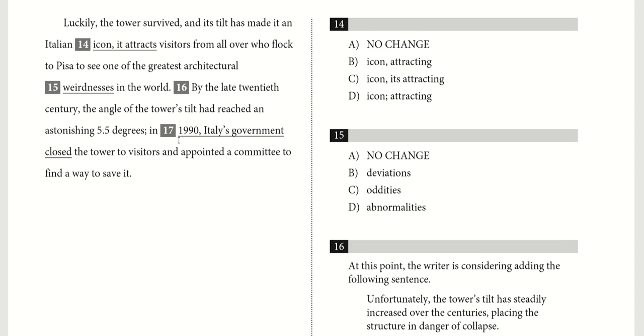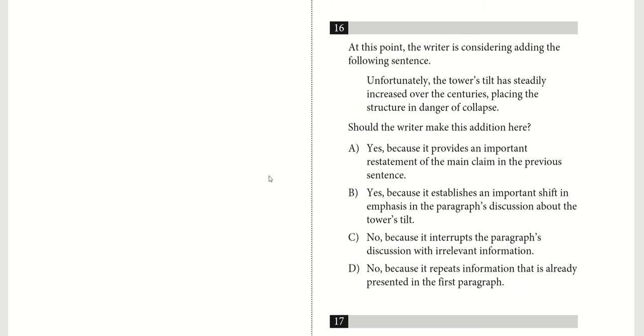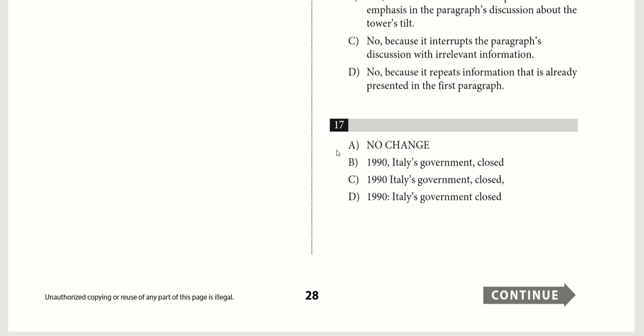If we just keep the comma there, "In 1990, Italy's government closed," that's a much more natural flow of the sentence. Plus, if you put a colon here, that means you're saying that all of this said after is a descriptor of 1990, which just isn't the case. So A is our answer here. Just keep it as it is.